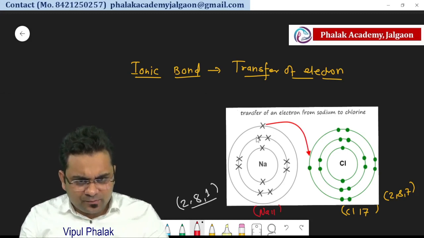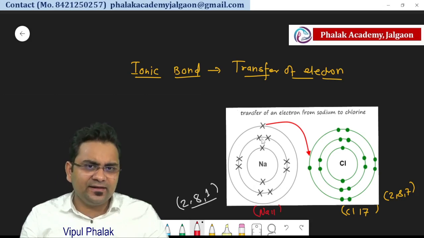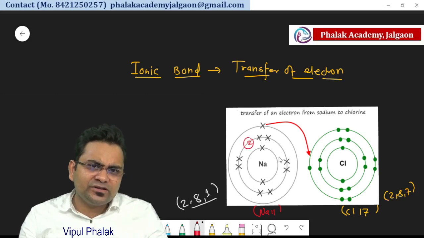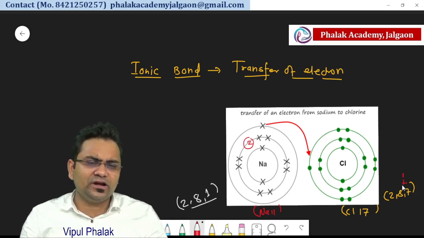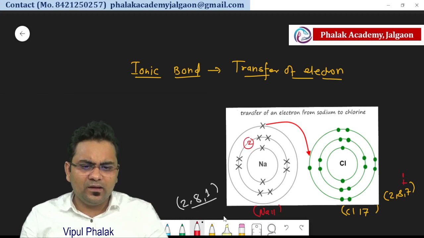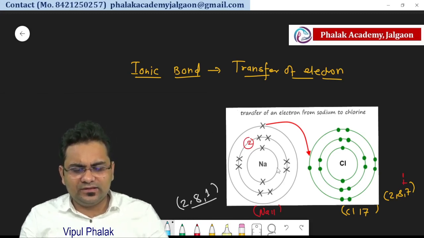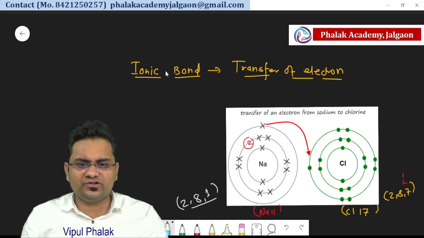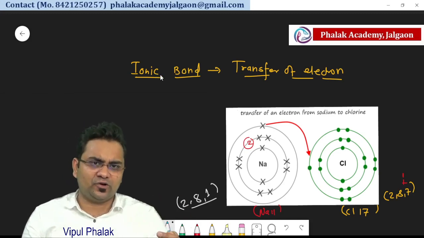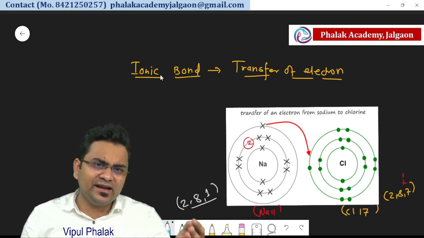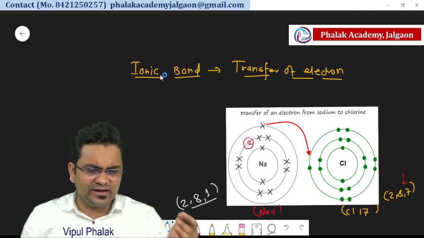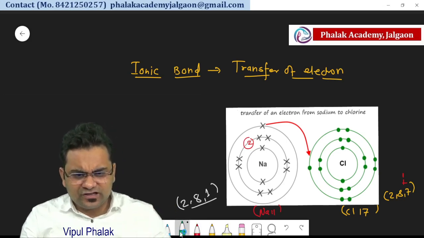So the last orbit of sodium gets completed, with 8 electrons in the second orbit, and after the transfer of the electron to chlorine, the last orbit of chlorine also gets completed, and then this forms the bond, and this bond is known as ionic bond: transfer of the electron, accept and donate. So sodium will donate the electron and chlorine will accept the electron.